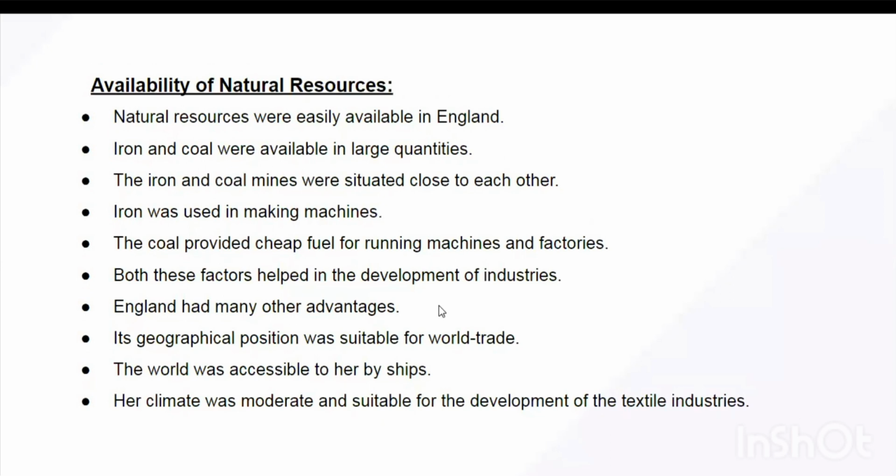Yet another reason is the humid climate of England. Now, if you notice one thing, the cotton textile industry. Can anyone tell me in India, where are the cotton textile industries concentrated? In which areas? Which states? Ahmedabad, Gujarat, yes, Ahmedabad and Mumbai. Yes. Rajasthan. Yes. So earlier it was in Mumbai, and now the majority of the cotton textile industries are in Ahmedabad.